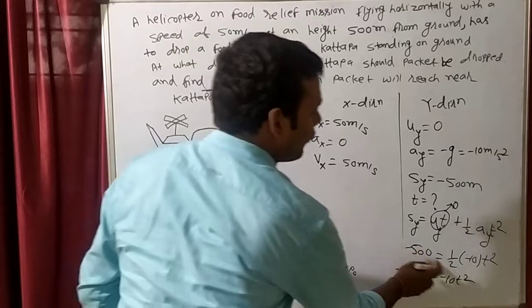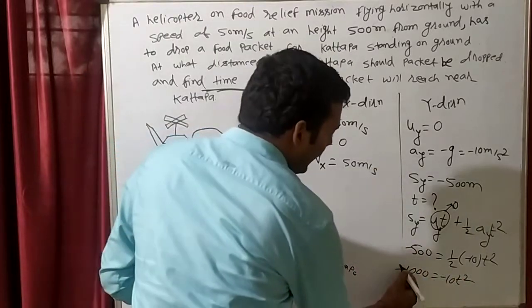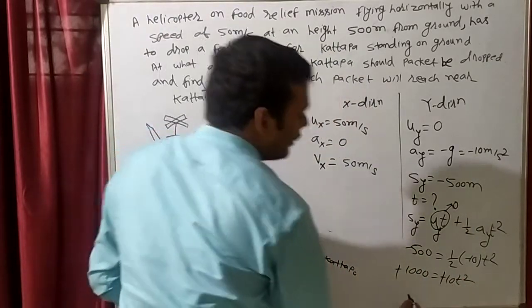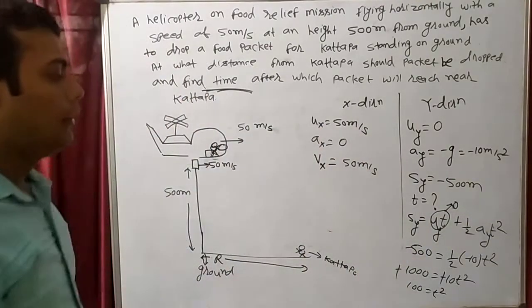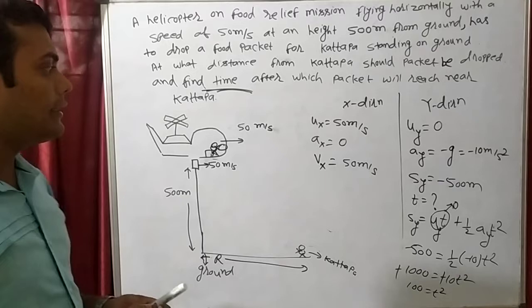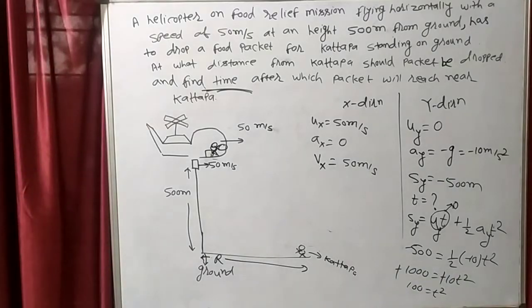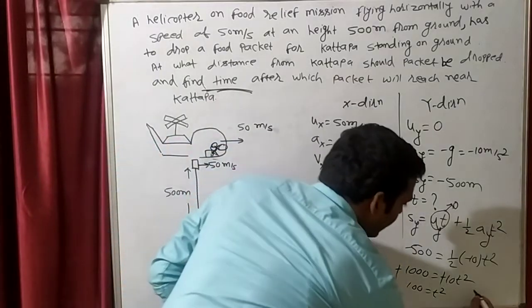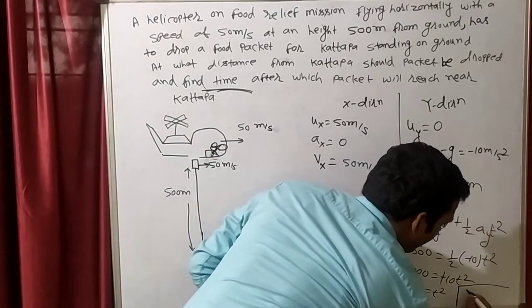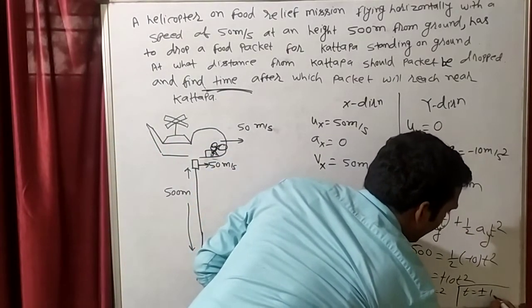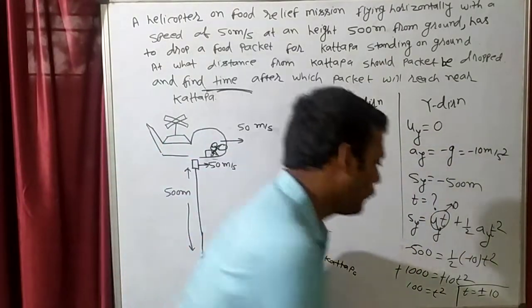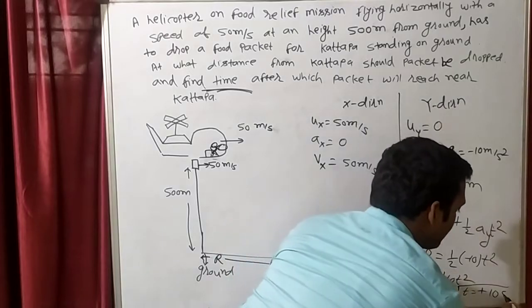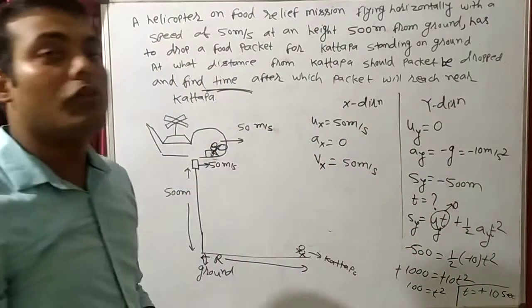Can we write this? This will be multiplied by 2. Minus and minus will cancel. So this will become 100 is equal to t². 10 and 10 will cancel. So 100 is equal to t². So t will be equal to plus or minus 10. And we know time can't be negative, so we have to take the positive answer. That means t is 10 seconds.